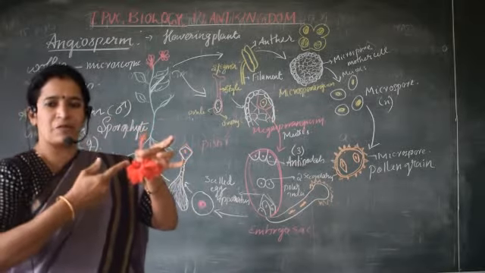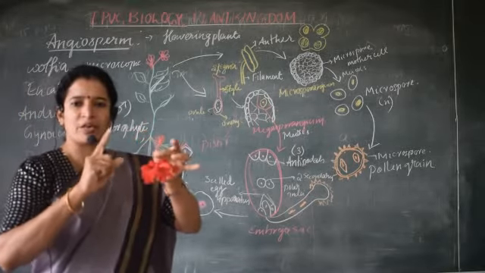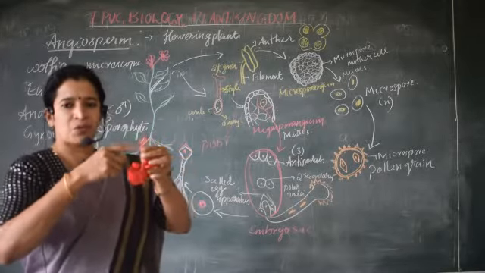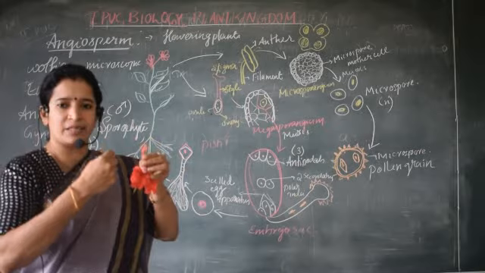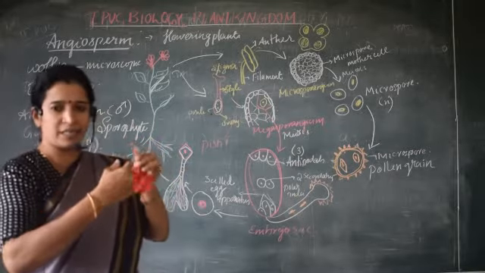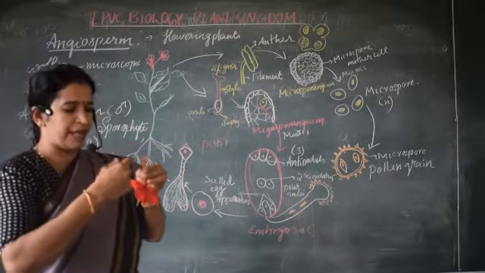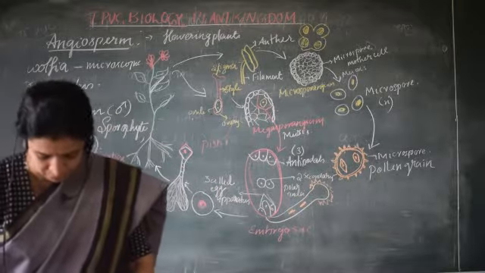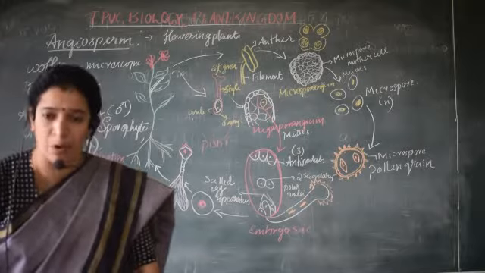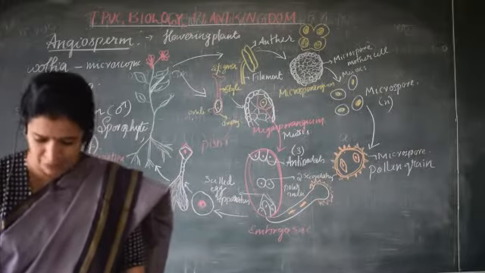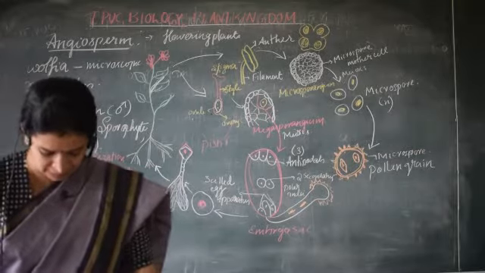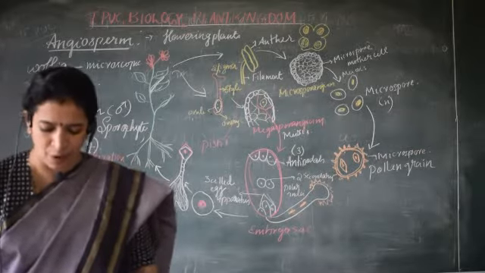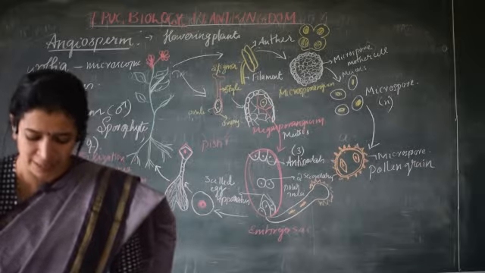Sometimes some flowers may have only one reproductive organ, so they need some agents to carry the pollen grains to their flower. So the release of pollen grains from anthers, then it is carried by wind. That process is called pollination. After dispersal from the anthers, pollen grains are carried by wind or through various agents to the stigma of the pistil, and that is termed as pollination. That mechanism is called pollination.